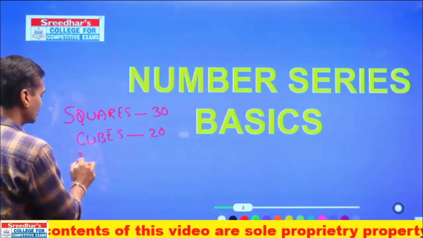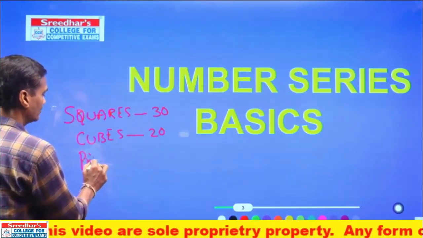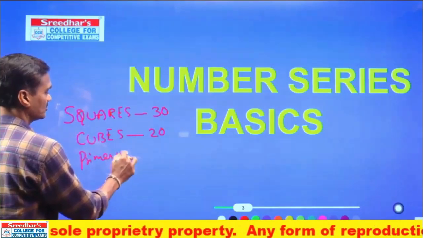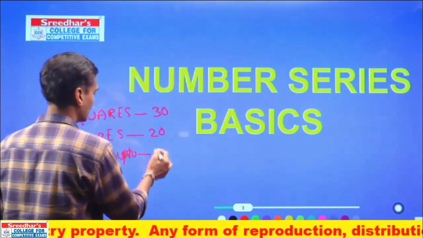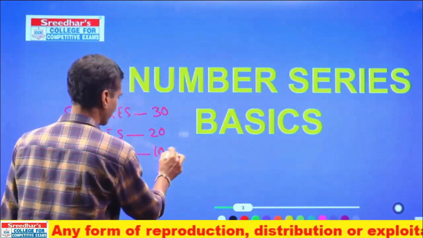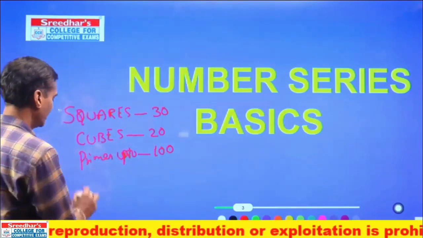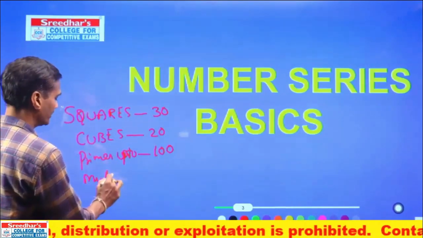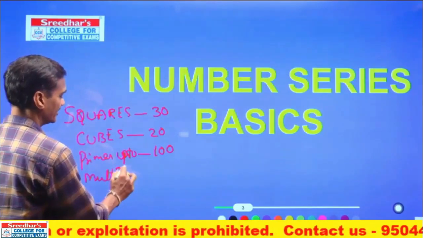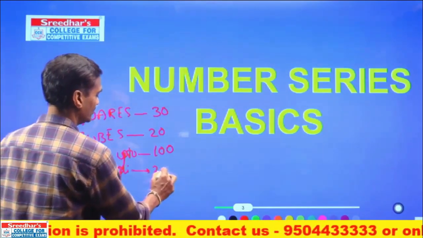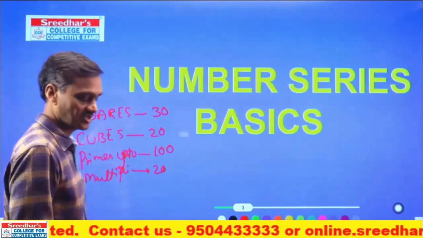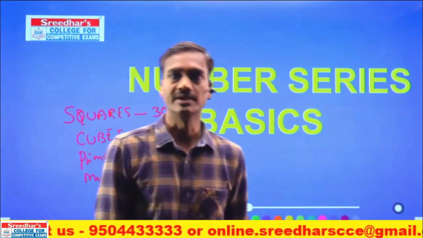And the prime numbers up to 100, below 100, and multiplications up to 20. If you are thorough with these 4, and obviously you will be thorough with the number series as well.